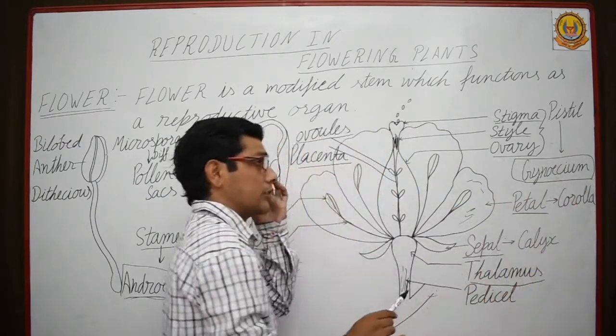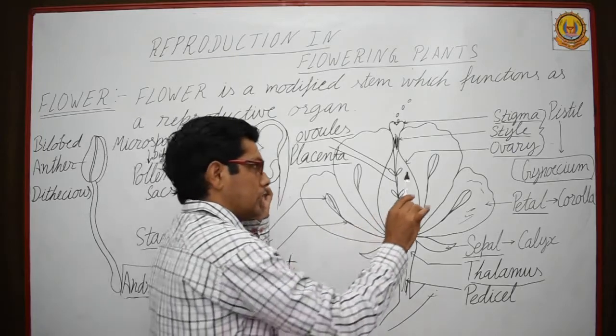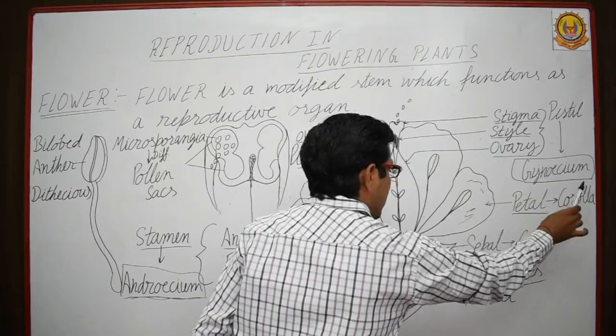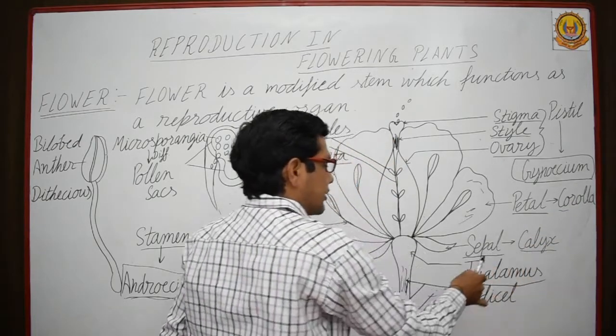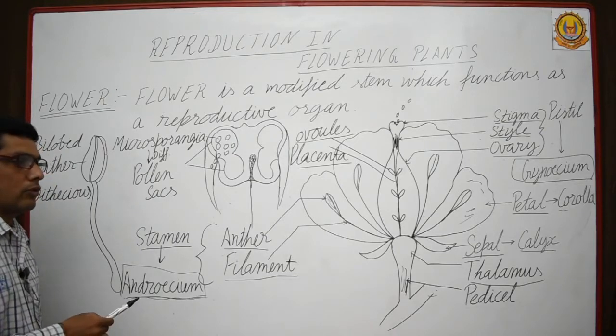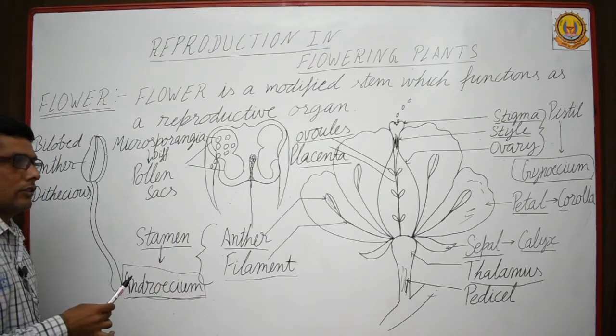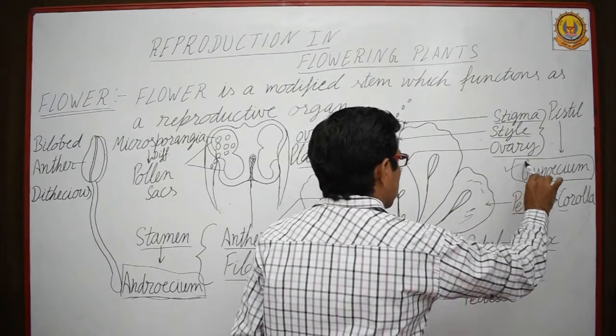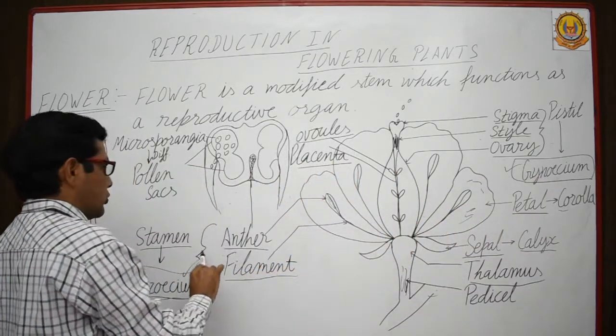These are known as whorls: gynoecium, corolla, calyx, and androecium. There are 4 major whorls, out of which 2 are reproductive whorls, gynoecium and androecium.